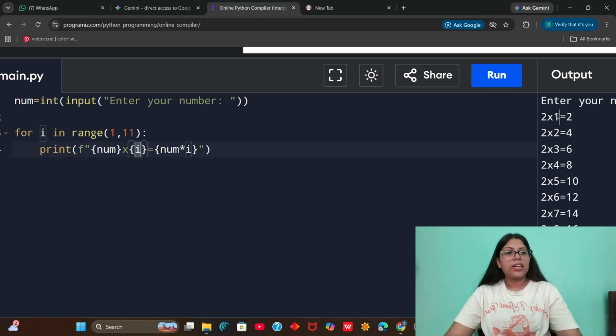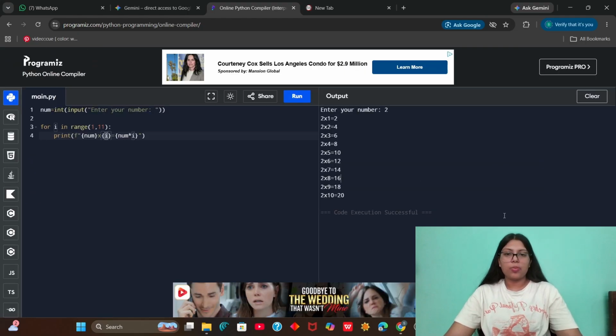So for each iteration, I will start from 1 and it goes on incrementing, 1, 2, 3, 4, as you can see here. And here in the last, I will multiply num and I. So it will show these answers here. So this is how you print the multiplication table.